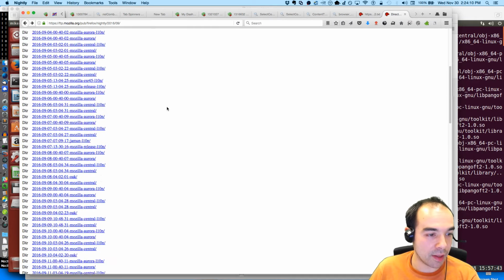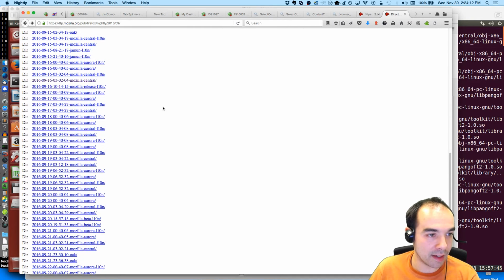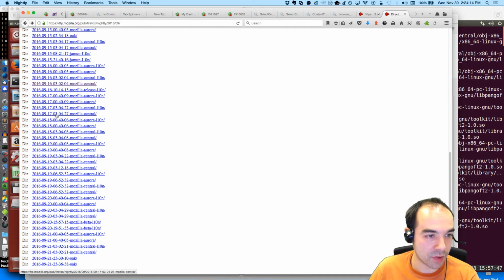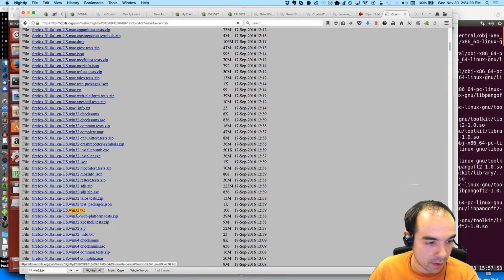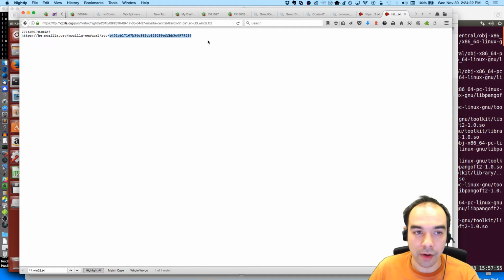And we're going to see if there's anything interesting that landed in between those two builds. So 17, Central right here. And then we're going to look for the win32.txt file. So here's the other revision. We want to see all the changes between this revision and this revision inclusive.